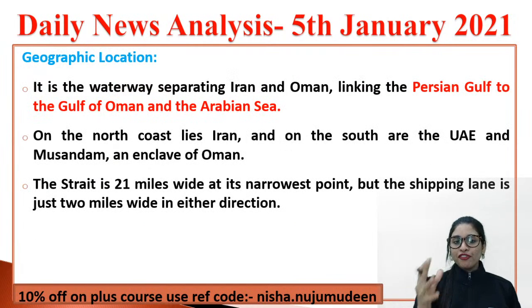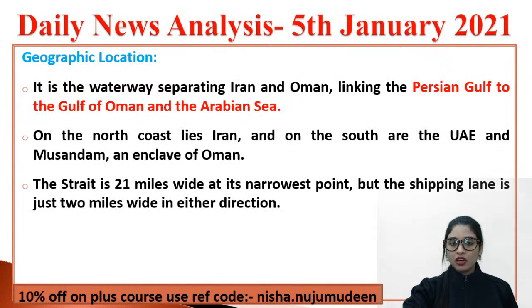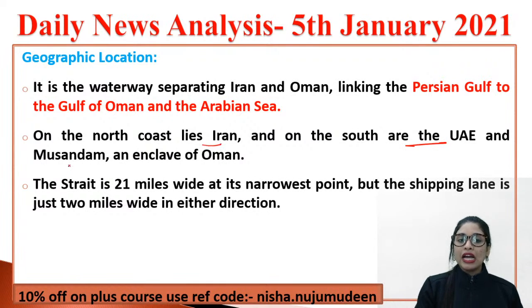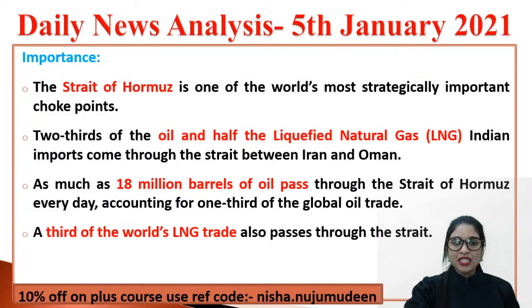Now, where can you find such kind of things? Talking about the geographical location, it is a waterway separating Iran and Oman, linking the Persian Gulf to the Gulf of Oman and the Arabian Sea. On the north coast lies Iran, and on the south you have the UAE, that's a Middle East country, and the Muslim enclave of Oman. And this strait, the Strait of Hormuz, guys, is 21 miles wide at the narrowest point, but the shipping lane is just 2 miles wide in either direction. You can go through all these for your understanding.